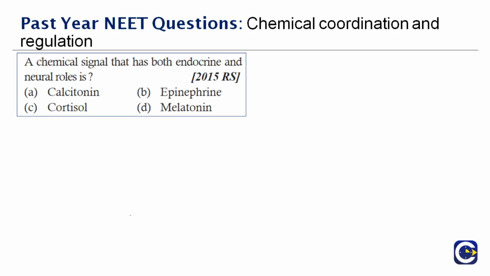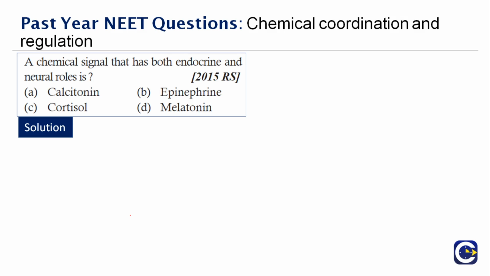Next question here. A chemical signal that has both endocrine and neural roles to play. Very easy question. So when we talk about this, I can just give you an example so that you can find the answer. Whenever you have a shock, it is not just your endocrine system that gets affected, it's also your neural system that gets affected. We all know that, right? Your mind as well as your endocrine part is affected.